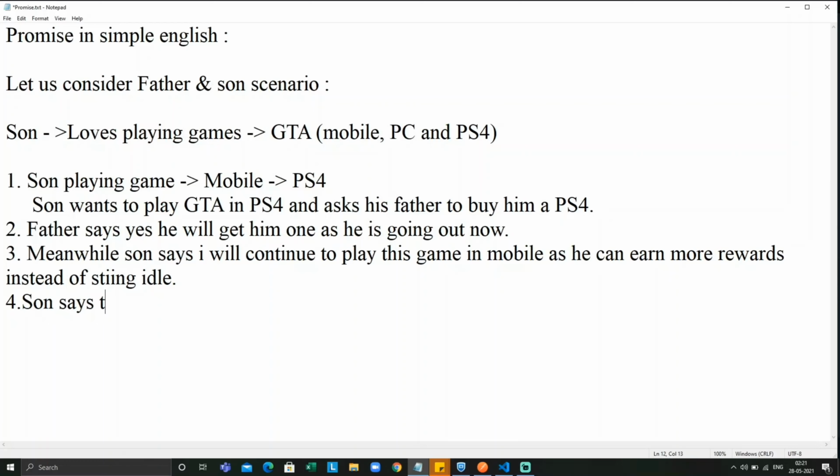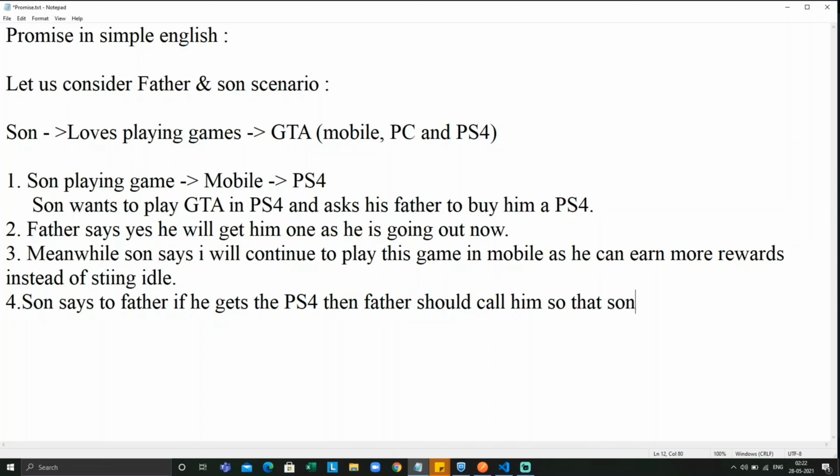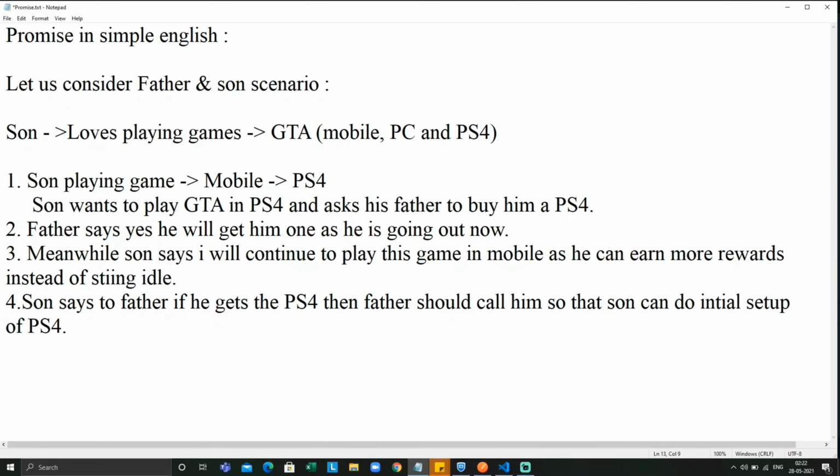So now, let us consider the fourth scenario. The son says to the father, if he gets a PS4, he should call him and inform him that he got a PS4 so that he can do all the necessary arrangements. So he says to father, whenever you get a PS4, don't just come home. Just call him and tell him that he got the PS4, so that the son can do the initial setup.